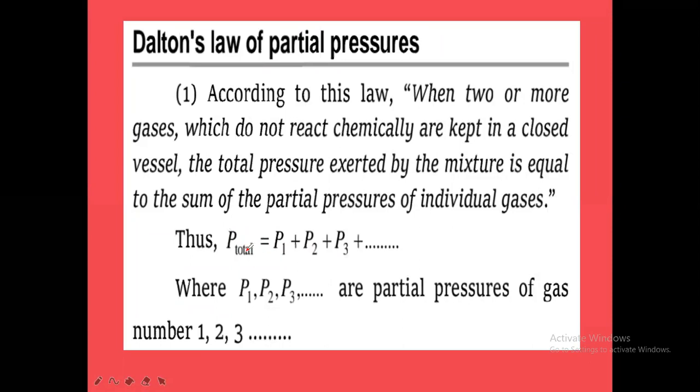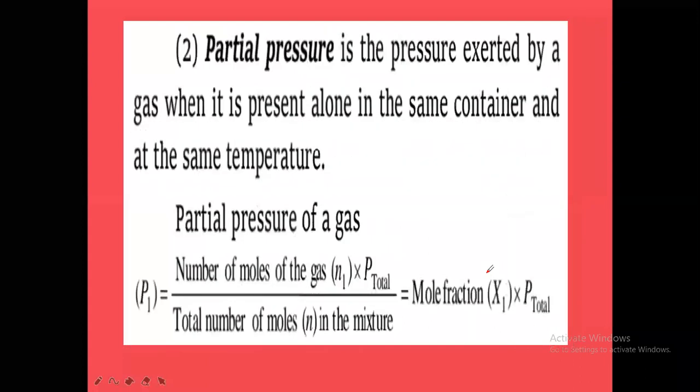So this is the total pressure. Okay. So where P1, P2, P3 are what? Partial pressures of the gases, meaning first gas, second gas, third gas. For the first gas, partial pressure is P1. For second gas, P2. For third gas, P3. So in this way, the partial pressures we have to consider here. Okay, it's about Dalton's law of partial pressures.